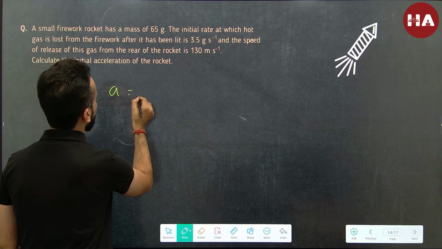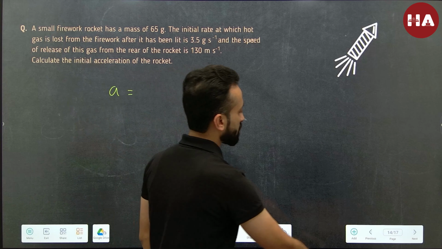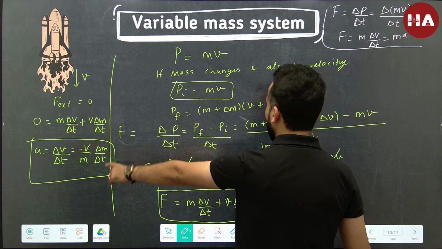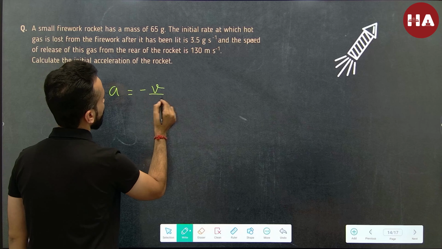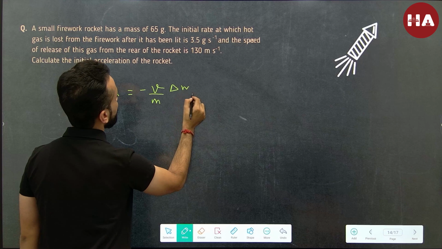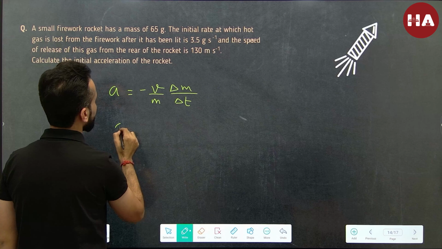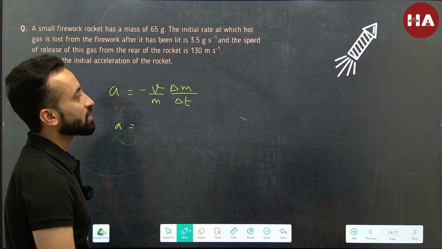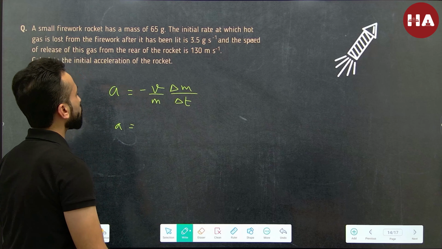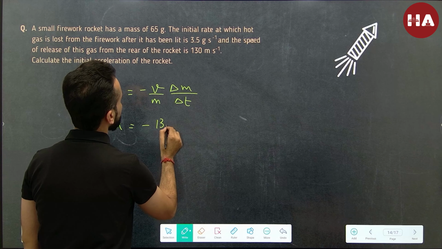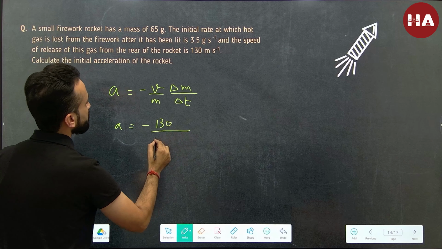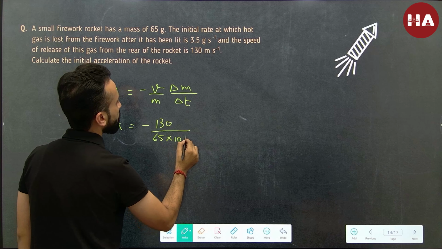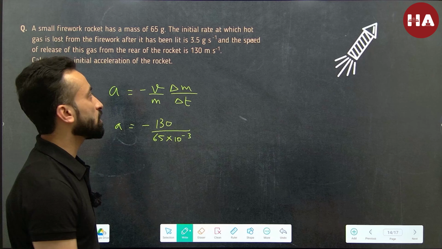So just now we have learned that acceleration is equal to minus v by m delta m by delta t. All right, so I have shown that to you again. That is how you govern the acceleration of the rocket when it is going to move forward. So the velocity with which the gases are being ejected is 130. The mass of the rocket is 65 into 10 raised to the power minus 3. I've converted gram to kilogram.